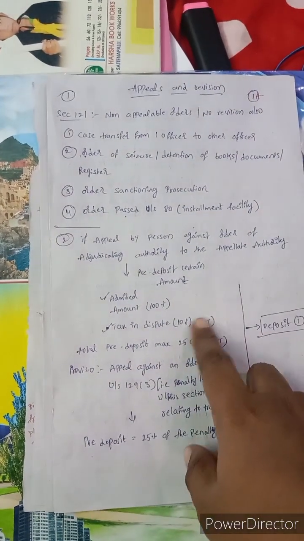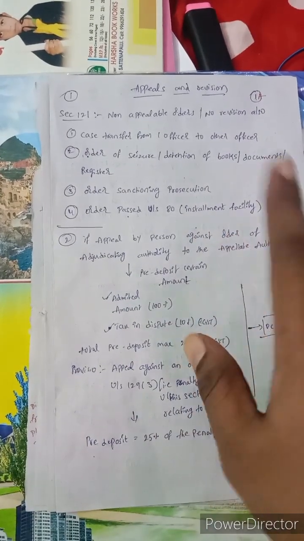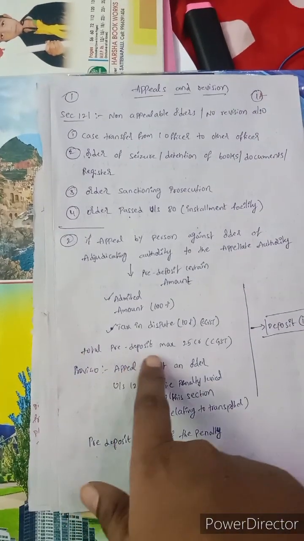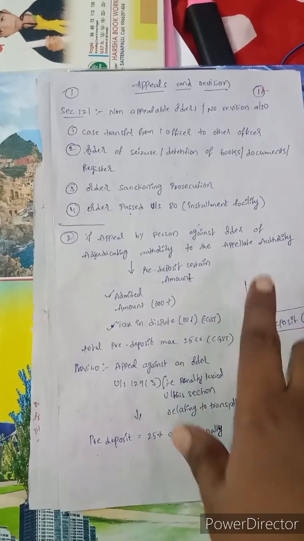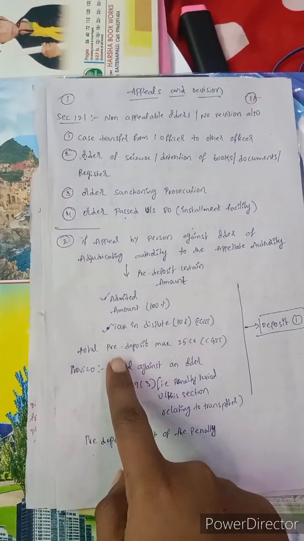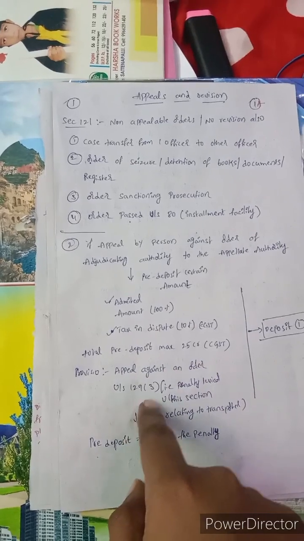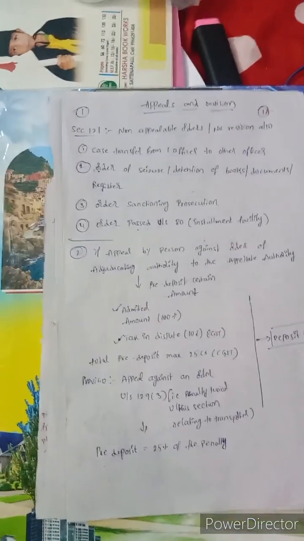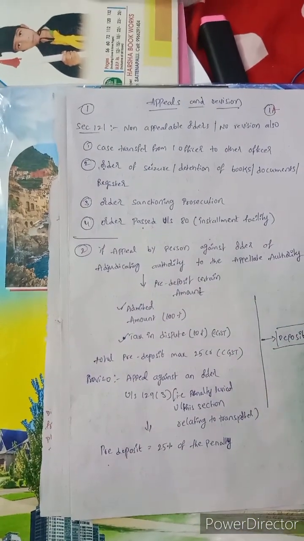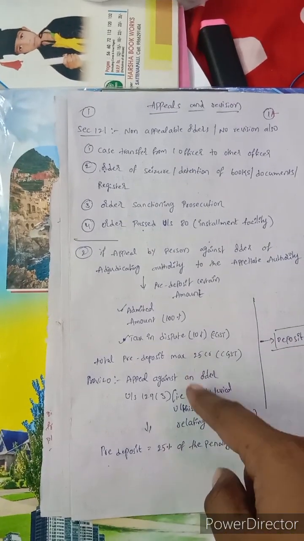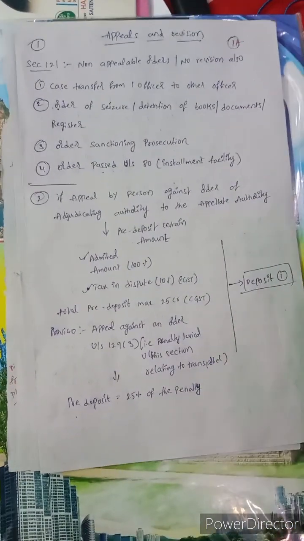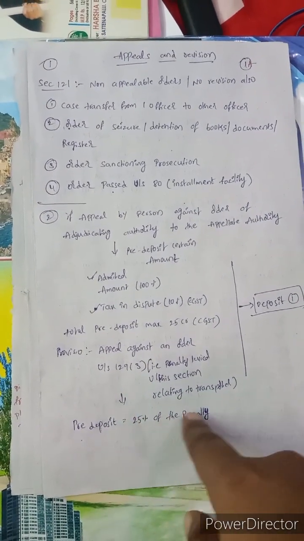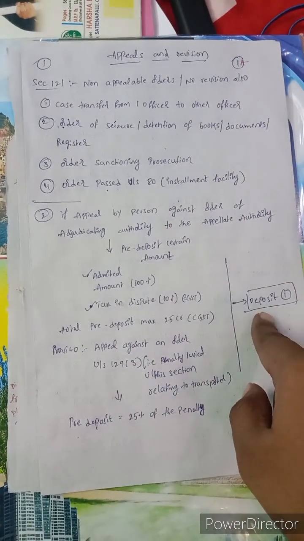Out of this 70, we have to give 10% as pre-deposit. This is CGST. Again, one more 10% of SGST we have to deposit. So the total pre-deposit is a maximum of 25 crores under CGST. And one more provision is there. If an appeal is against an order under section 129(3), in the chapter on offences and penalties, section 129 deals with seizure and detention of goods in transport. If any penalty order is passed in that section, then the pre-deposit is 25% of the penalty. This is deposit 1.